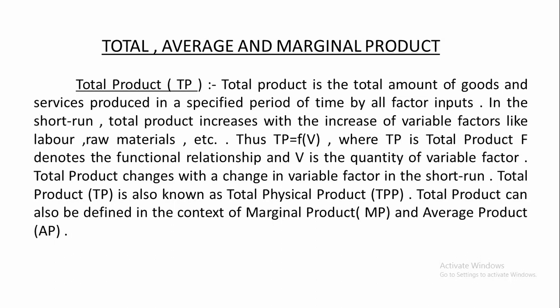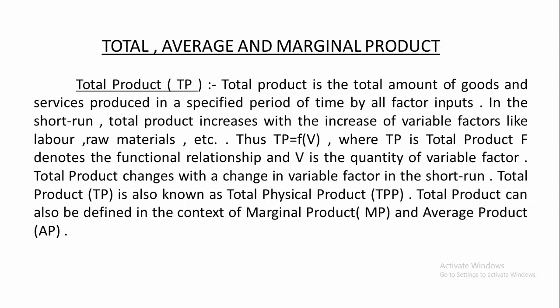It is the total amount of goods and services produced in a specified period of time, in a fixed period of time, by all the factor inputs, by all the factors of production. By using all the factors of production in a fixed time, the total amount of production is known as total product.